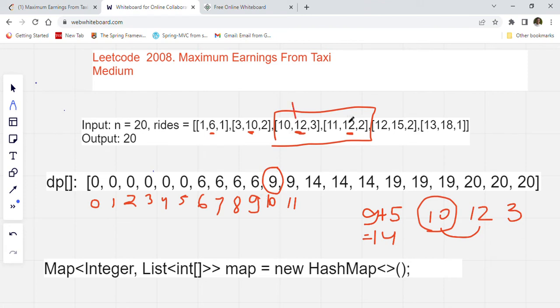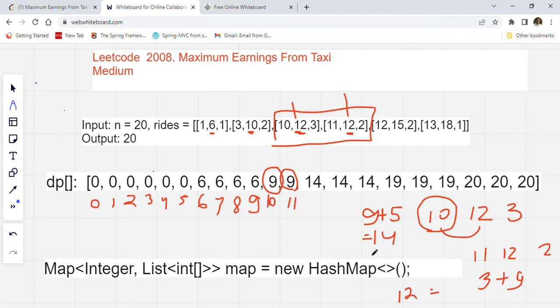Now how much we will get if we choose this passenger? 11, 12, 2. So let me just write down here: 11, 12, 2. So how much we will get? 12 minus 11 is 1 plus 2 is 3. But 3 plus we have to check DP of 11, right? DP of 11 is 9. So 9 plus 3, the total profit we will get is equal to 12.